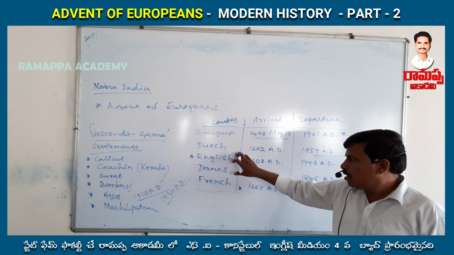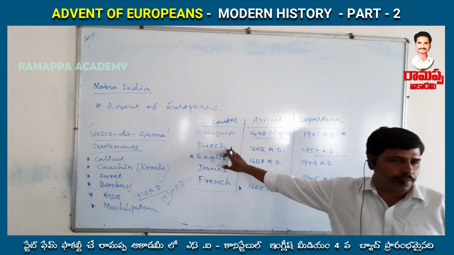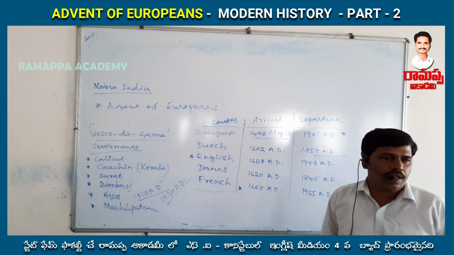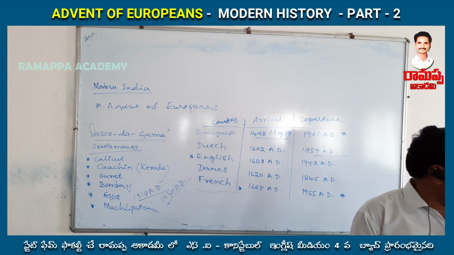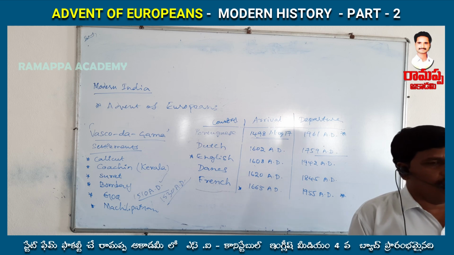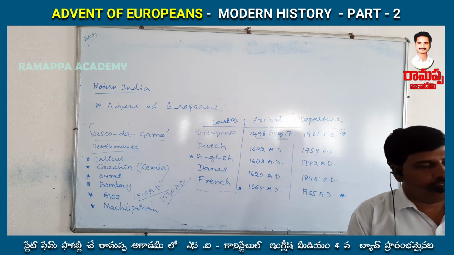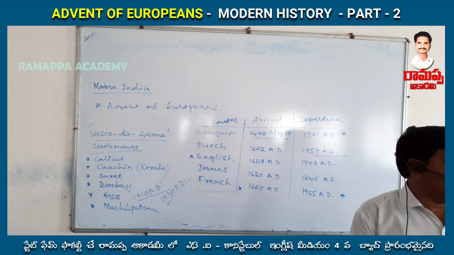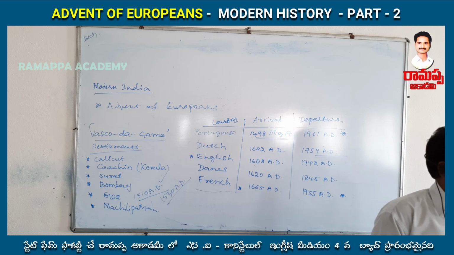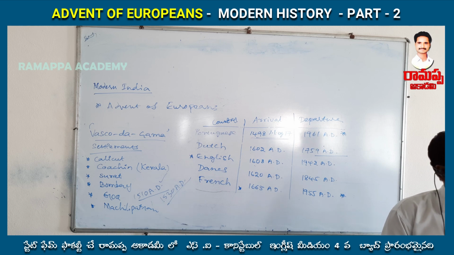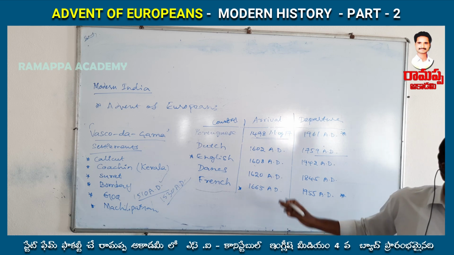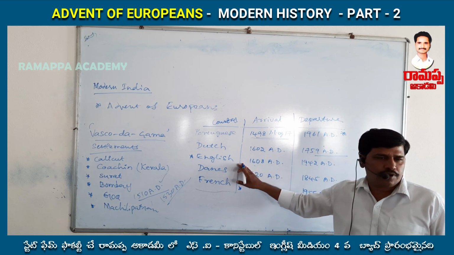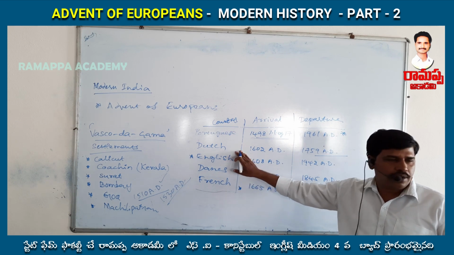And then there was the war in between, when the English came to India. The war between the Dutch and the English was increasing day by day. Finally, the Dutch defeated the English army, that means the East India Company army, in the Ambaya war in Indonesia. The Dutch killed many soldiers of the English and Japan, so they dominated in that one.